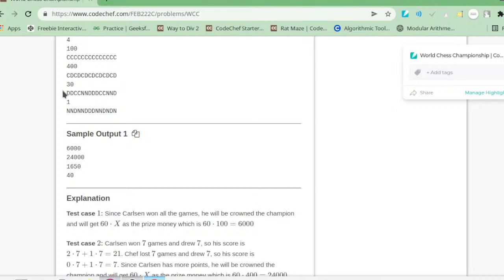So now we already know that the count of matches is 14. So we will check each character of the string, where i will go from 0 to less than 14, i plus plus. Okay, we will check if, guys, I'm telling you the approach, how we will be moving forward with the coding part.